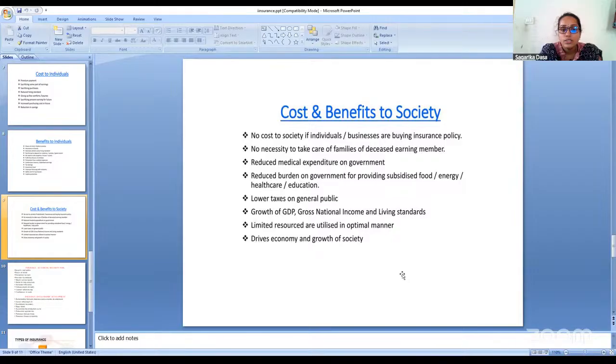So these are some of the costs and benefits which the society is going to get from the insurance policy, which is given by the insurance companies as well as from the insurance policy holders. So in this way, we have cost and benefit analysis towards the individual and towards the society.